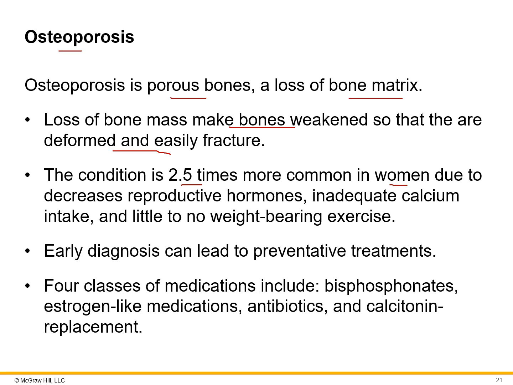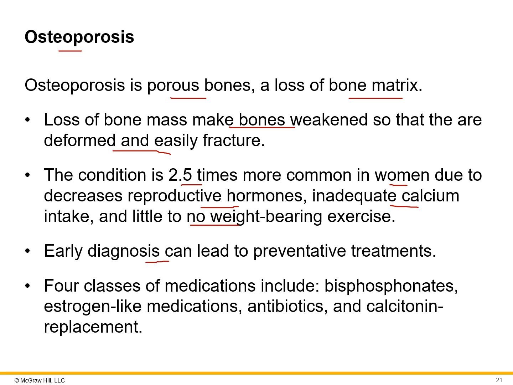This is due especially to menopause and the altering of estrogen. Some of the things that control this are estrogen and testosterone. In women, when the estrogen levels drop at menopause, we also have inadequate calcium intake and too little weight-bearing exercise. Just people being more sedentary also increases the chances of osteoporosis.